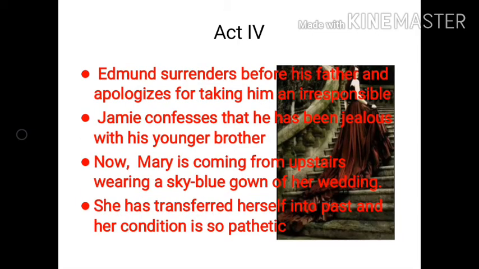So in Act 4, Edmund surrenders before his father and apologizes for taking him as an irresponsible person. So friends, here the younger son apologizes before his father that he has been taking his father as a wrong person, but his father faced a lot of difficulties in his childhood. So that's why his father knows the value of money. So that's why he surrenders before his father.